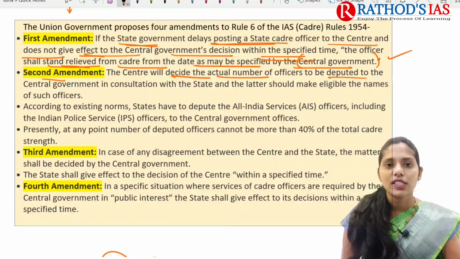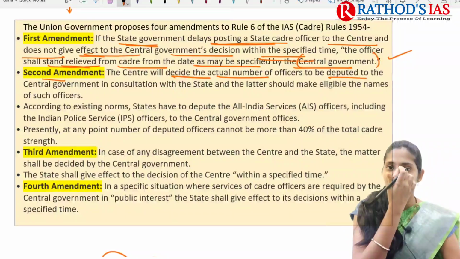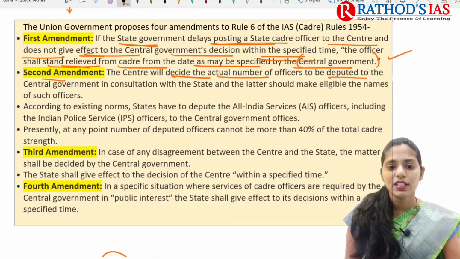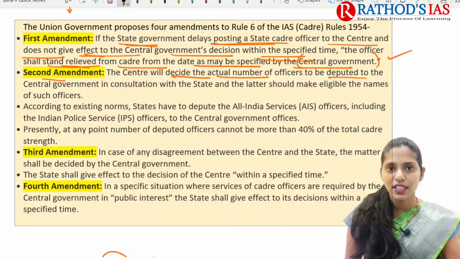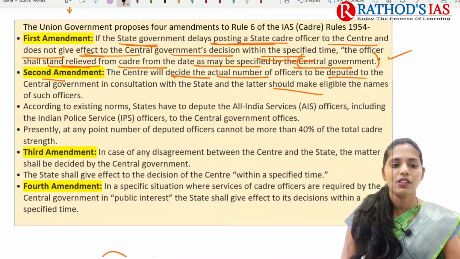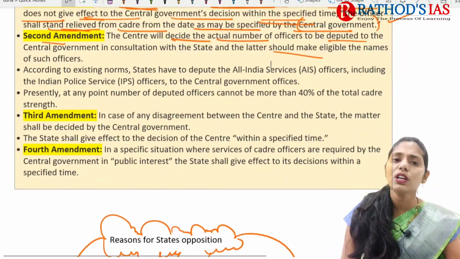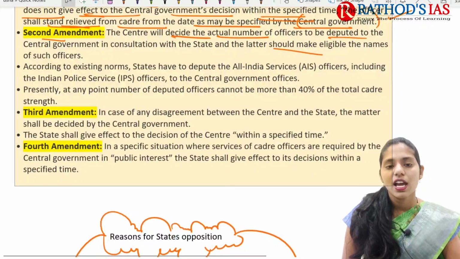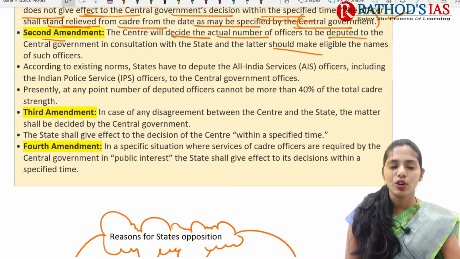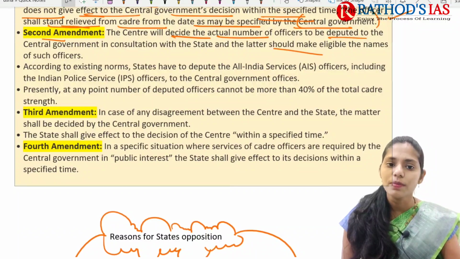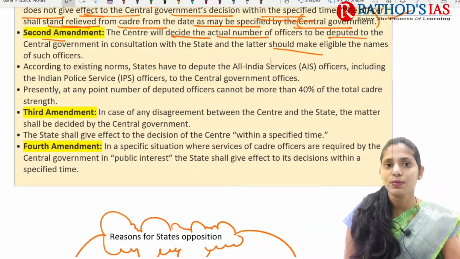According to existing norms, the states have to depute all India service officers, including IPS officers, to central government offices, so the state government takes the responsibility.